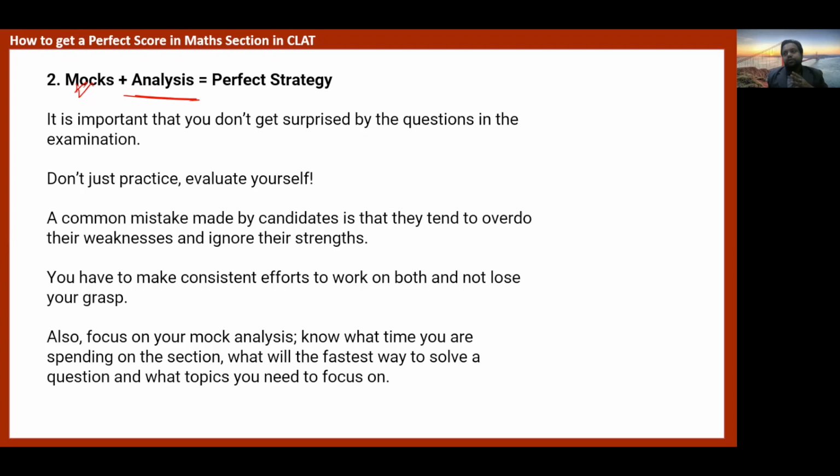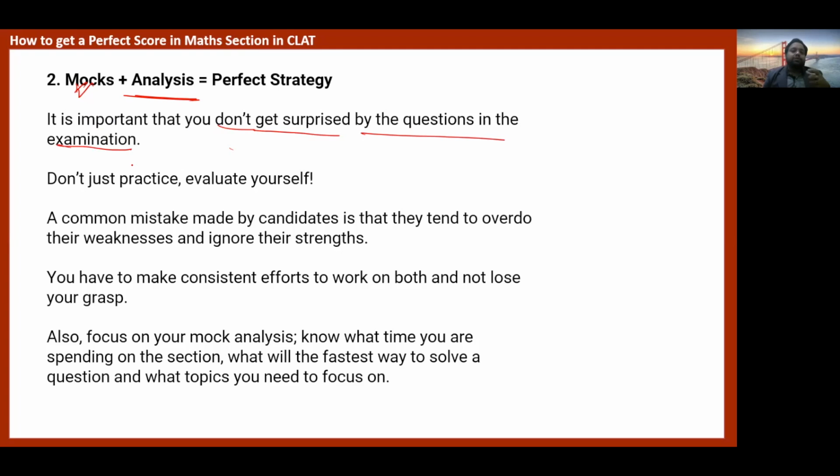And the chapters which you're not so comfortable in, you try to practice less. That actually is not expected. So don't get surprised by the questions in the examination.